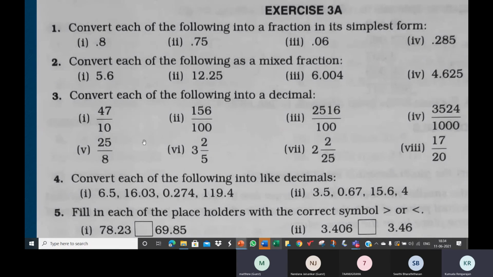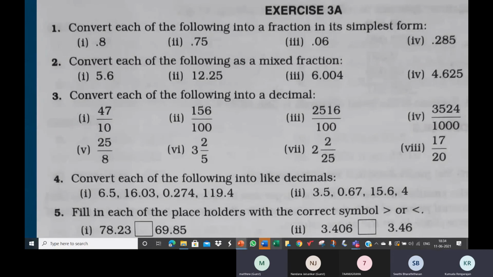Now can you tell me 3 2 by 5, put it as an improper fraction for me. Ma'am, 17 by 5. Okay, now keep the 17. You can even do it in your mind. You don't have to actually work it out. One method is 17 by 5. Now write an equivalent fraction with denominator 100. With what should you multiply 17 by 5 so that you get denominator 100?